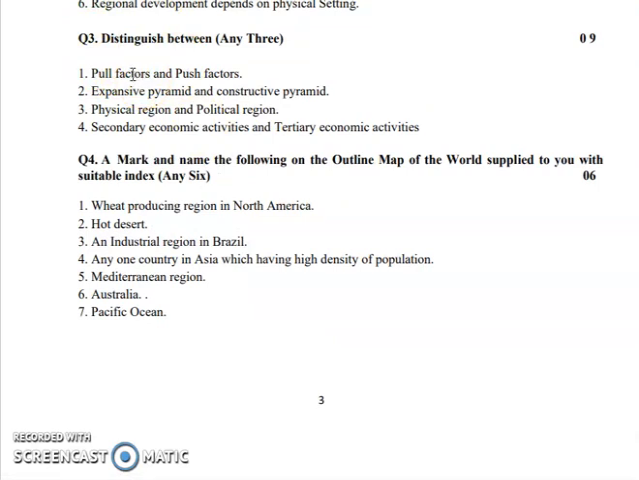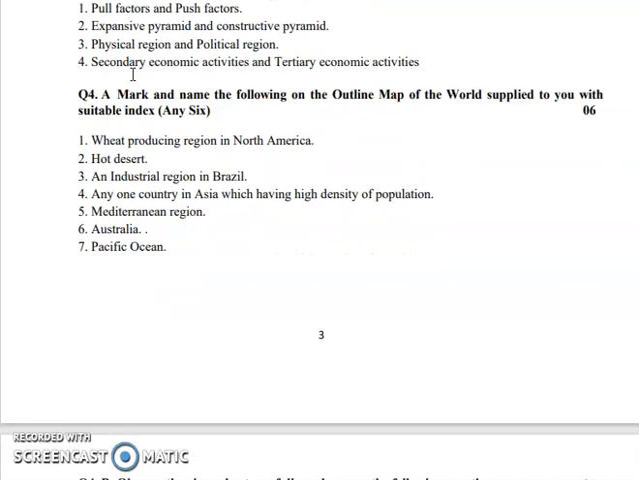Next is expansive pyramid and constructive pyramid. We all know that there are a total of 3 types of pyramid: expansive, constructive and stationary. So here the differences between expansive and constructive. Next, physical and political region, which we have as a topic in region and regional development. And then we have secondary and tertiary economic activities. So there you can write some points regarding it.